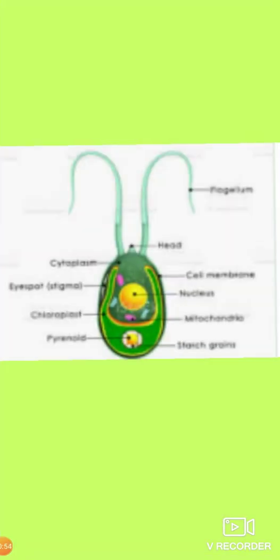First, we have to see the types of organisms: unicellular organisms and multicellular organisms. First, we have to see unicellular organisms. Some simple organisms are made up of only one cell. They are called unicellular organisms, which can be seen with the help of a microscope.